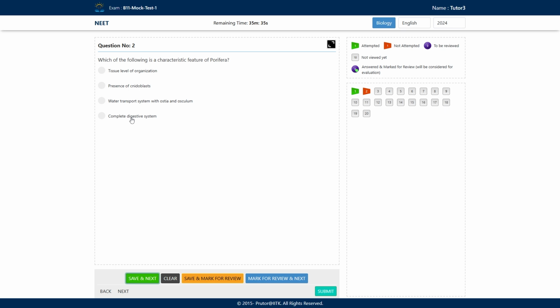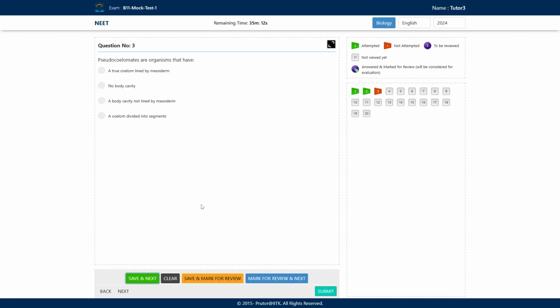And the spongiocele cavity opens to outside. That is the osculum, right? So this water transport with ostia and osculum is the correct answer. So we will opt this and save and move to the next question.